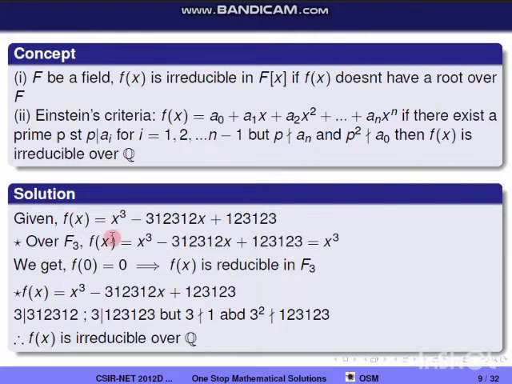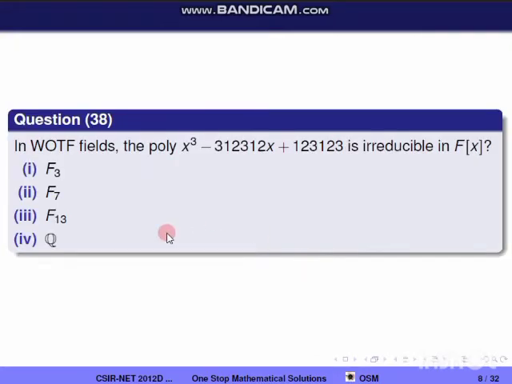And for 0 we are getting f(0) equal to 0. So 0 is a root of f(x) over F3. Therefore f(x) is reducible in F3. Similarly, you can check for the fields F7 and F30.